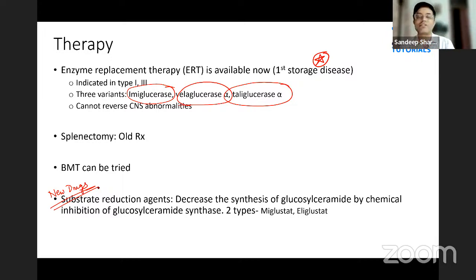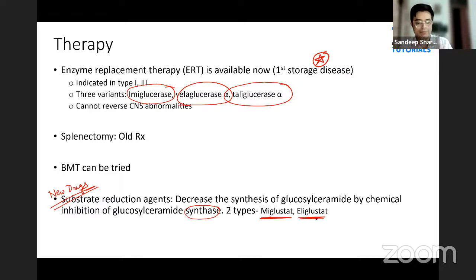They decrease the synthesis of these glucosyl ceramide by inhibition of the synthase enzyme. And there are 2 types, miglustat and eliglustat. Are they available easily? Unfortunately not. They are very costly drugs, and imported forms they are available. Cost becomes a major hindrance.